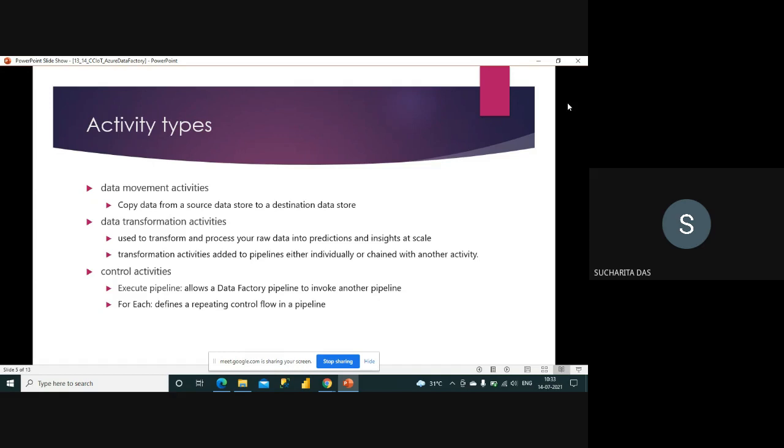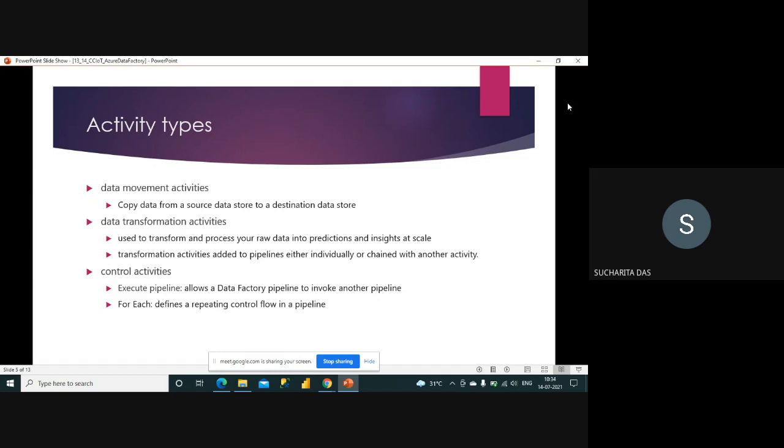Then comes the data transformation activity. Transformation means that you want to make some changes to the data. It is used to transform and process your raw data into predictions and insights at scale. So maybe you are making some changes to the data. There are many different data transformation activities. Transformation activities are added to pipelines either individually or chained with another activity. So you can make multiple continuous activities where you add the data transformation activities, or you can just add them individually also.